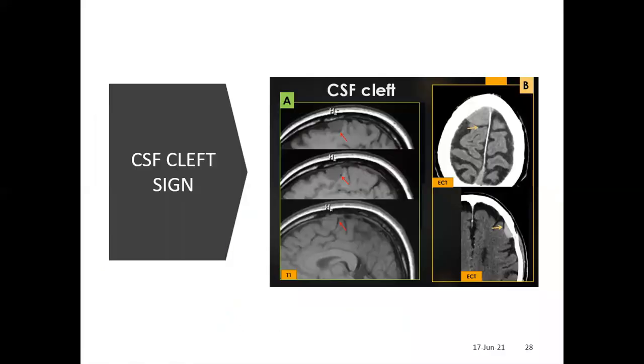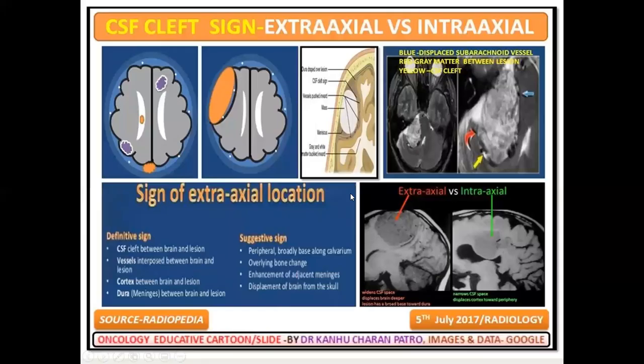Another is called the CSF cleft sign. You can find there is CSF in between the tumor, the meningioma, and the normal brain. This is called the CSF cleft sign. It is indicative of an extraaxial mass. You can see the CSF cleft here, between the brain and the lesion. So this is mostly for extraaxial versus intraaxial: in intraaxial you will not find it, but in extraaxial you can find it.